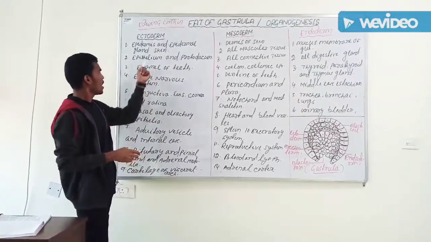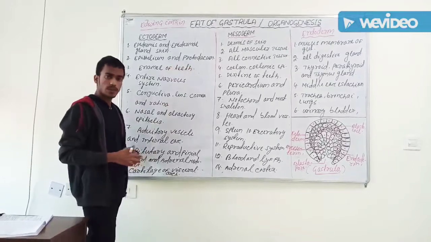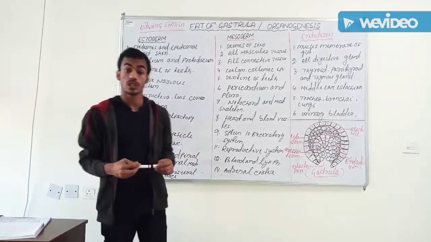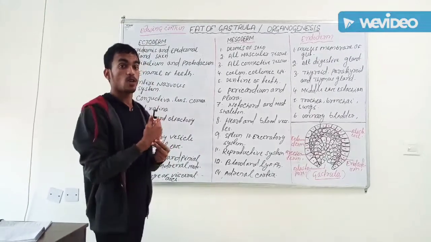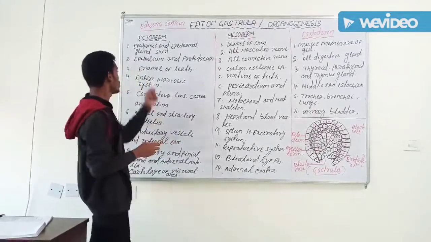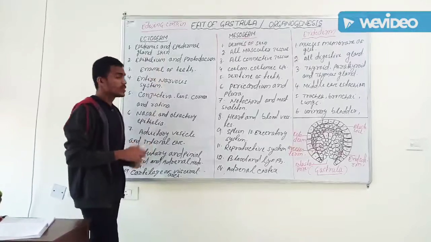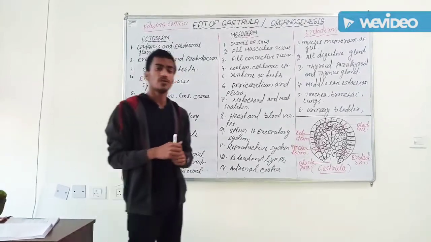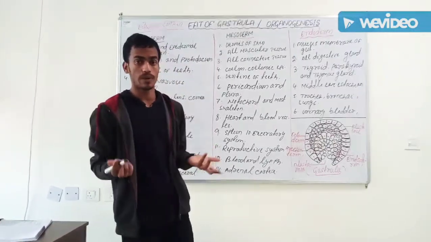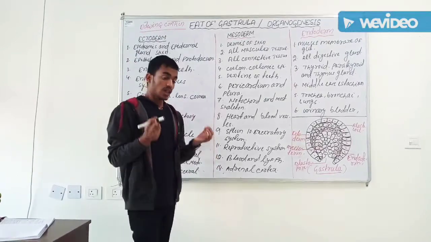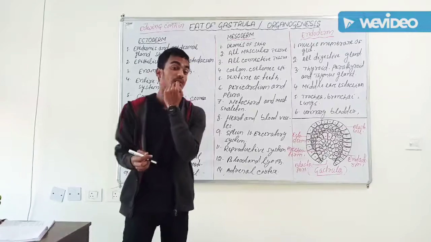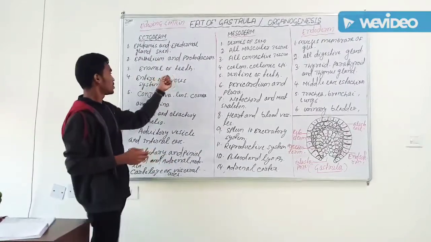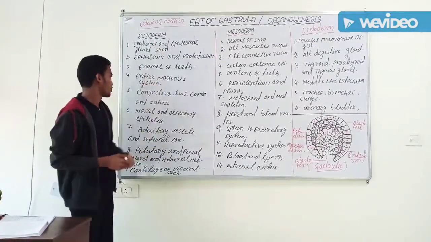Then come to the epithelium and protocardium. What is the epithelium? Epithelial tissue. All types of epithelium, squamous, cuboidal and columnar, are formed from ectoderm. Then come to the enamel of teeth. You know, enamel is the strongest thing in our body. This is the shining covering of our teeth. This is called enamel. This tooth enamel comes from ectoderm.